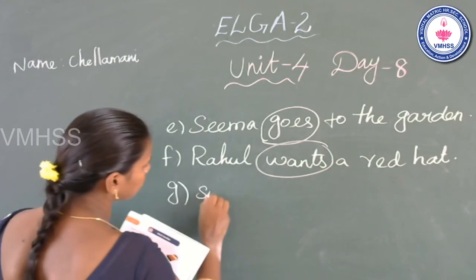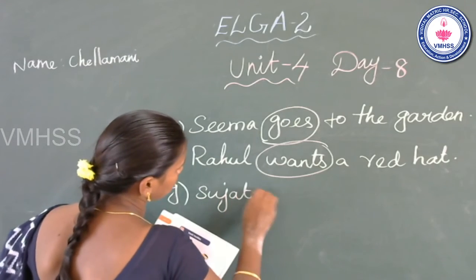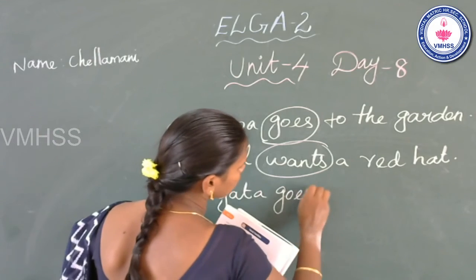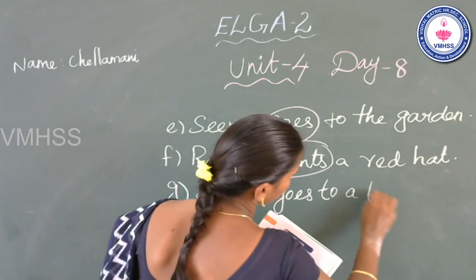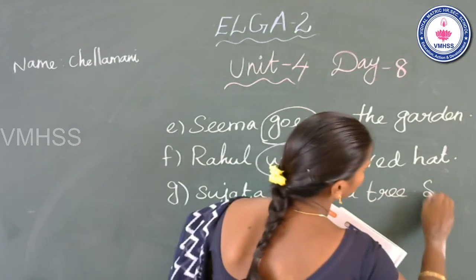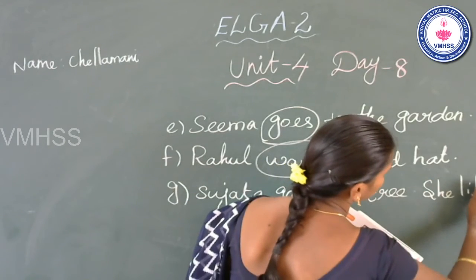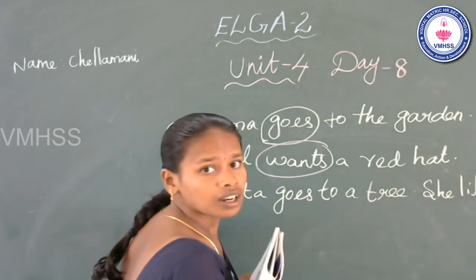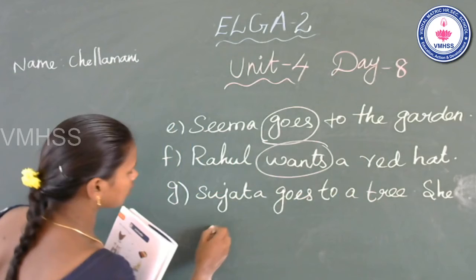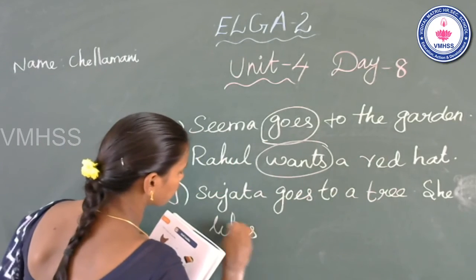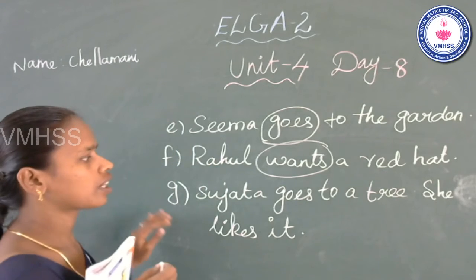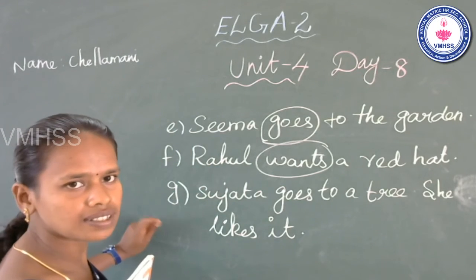Sujata goes to a tree. She likes it. Do you see any whole words in these two sentences?